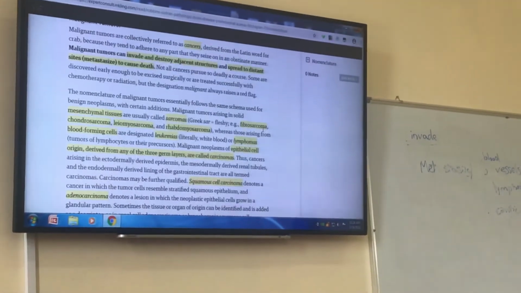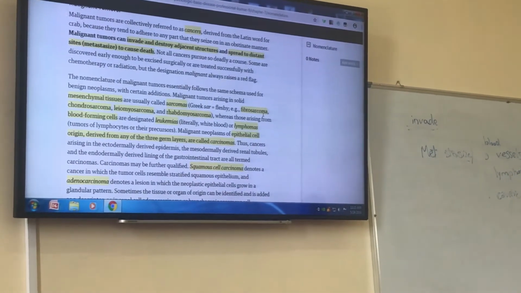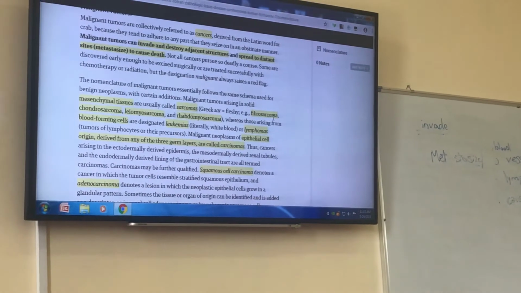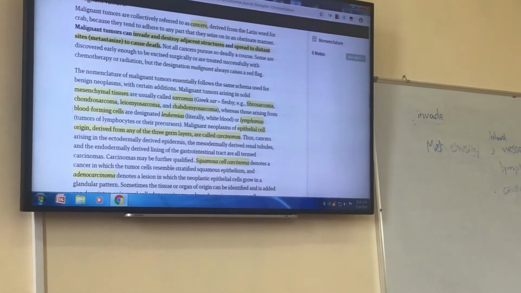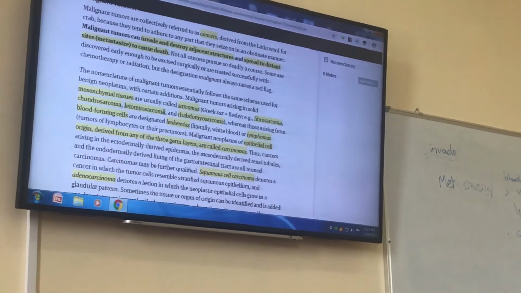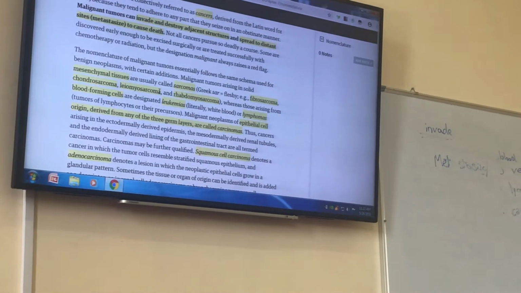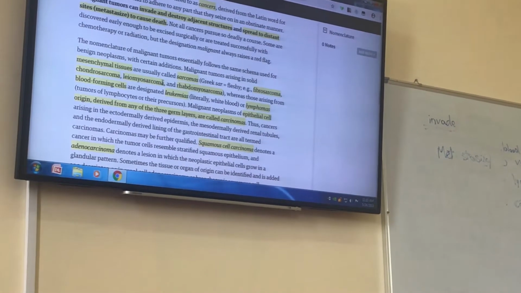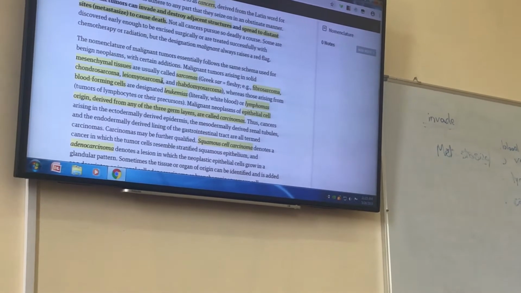Mesenchymal cells, examples include fibrosarcoma. It means that the malignant tumor originates from fibroblasts. Chondrosarcoma, leiomyosarcoma. Leiomyoma is a benign tumor of smooth muscle cells, and leiomyosarcoma is a malignant tumor of smooth muscle cells.